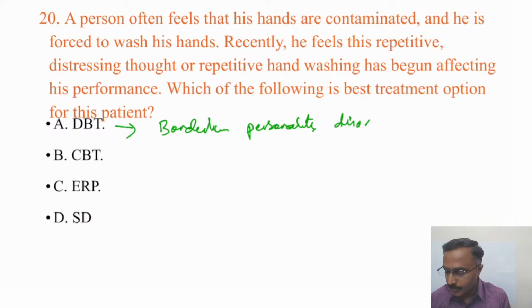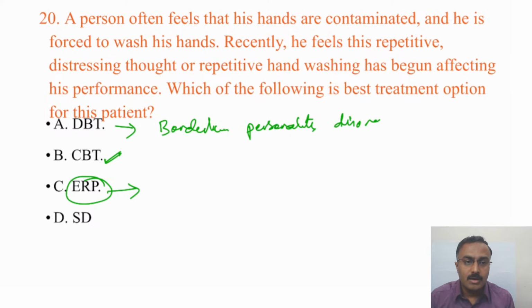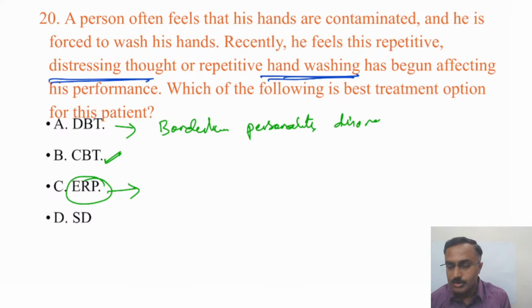CBT seems to be also right, but given these options it would definitely be ERP, because the patient has repetitive hand washing, which amounts to compulsion, while the distressing thought amounts to obsession.